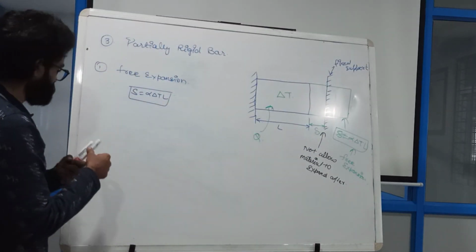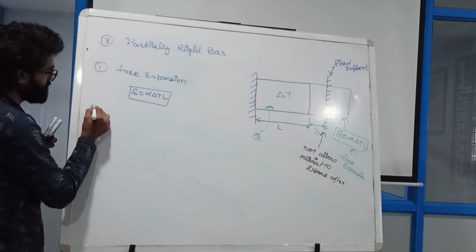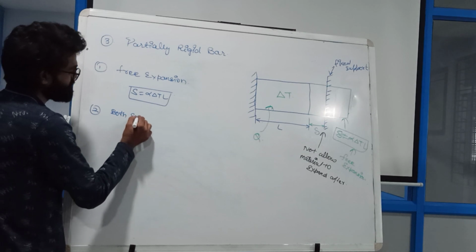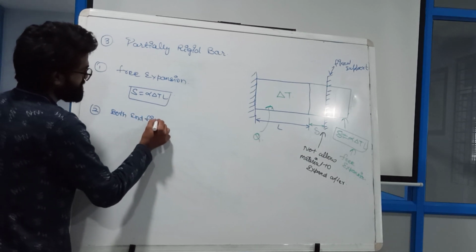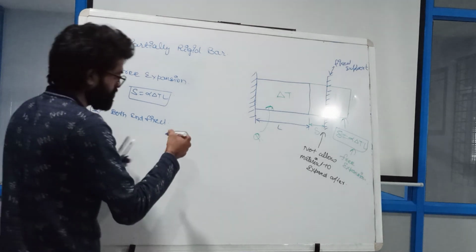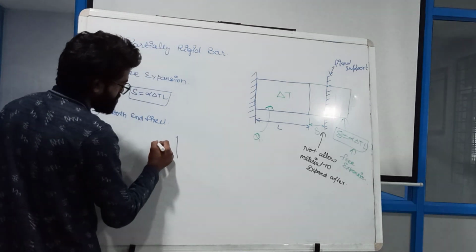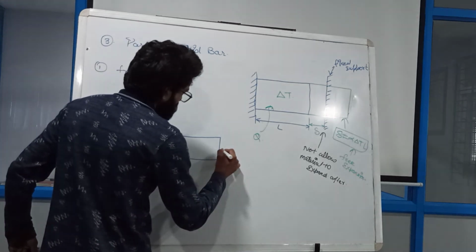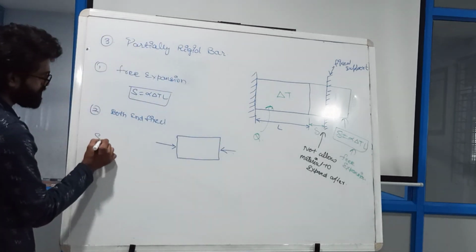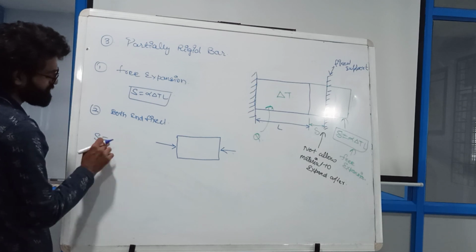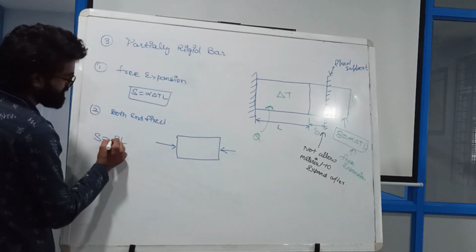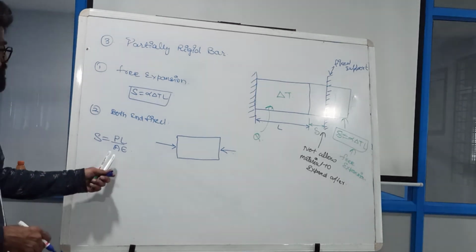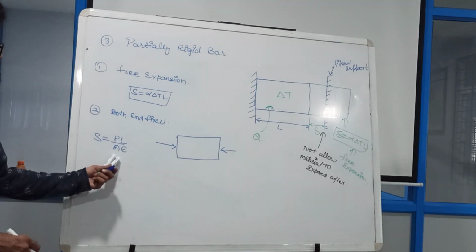So my next case is for both ends fixed. If both ends are fixed, then what is my delta? So we all know that if both ends are fixed, then a force will be applied on both sides. That will be the P, and that will give me the delta value. How much will delta be? Delta is equal to PL divided by AE, right? So I got my delta value as well in this.